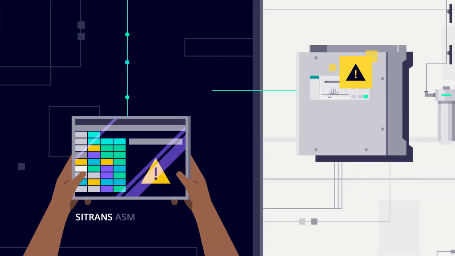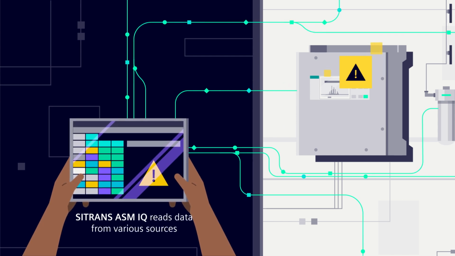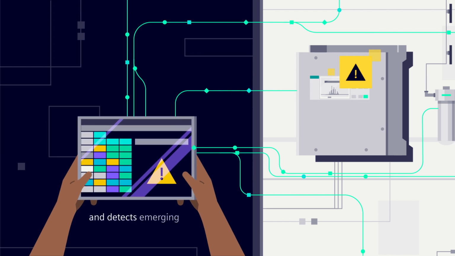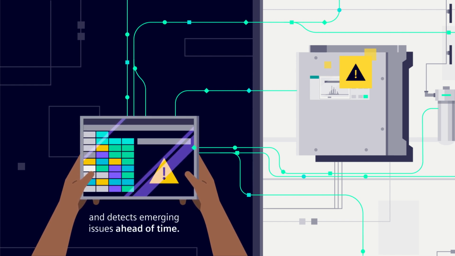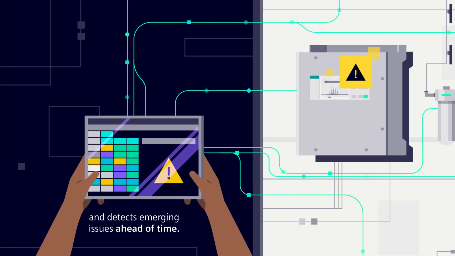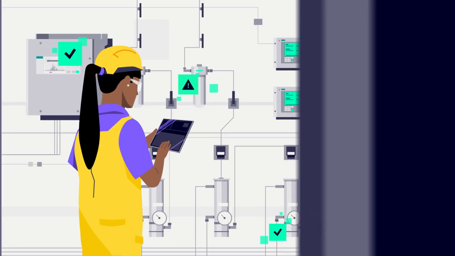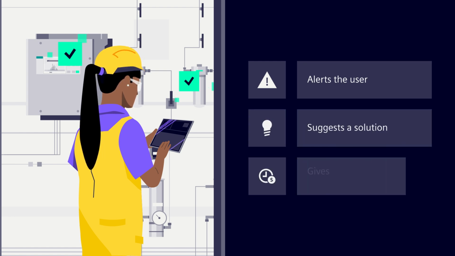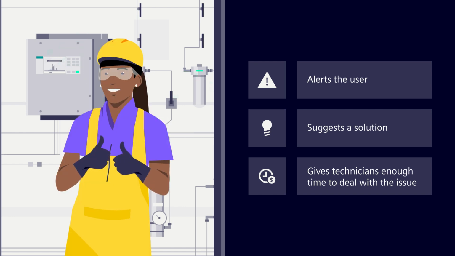SITRANS ASM IQ reads data from the instruments, sample preparation, shelter environment, and process information to detect any emerging issues that could put their operation at risk. In case of an anomaly, the software alerts the user and suggests a solution, giving technicians enough time to deal with an issue while the analyzer is still fully functional.